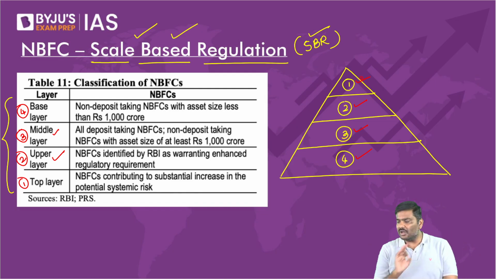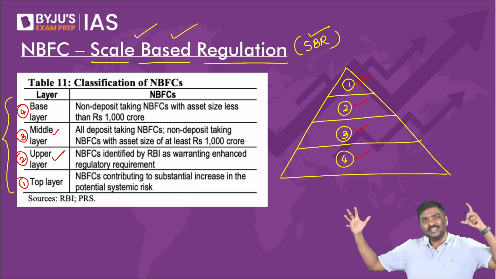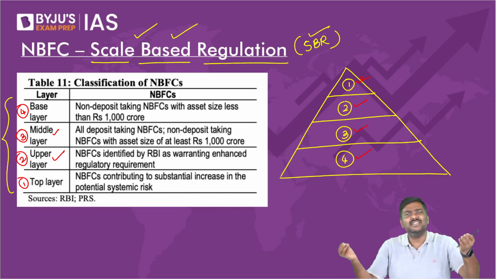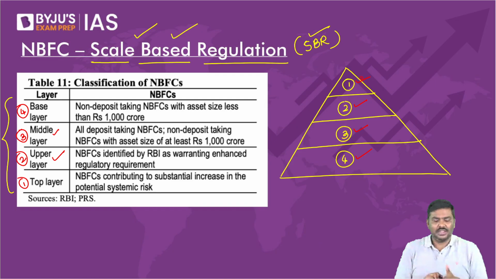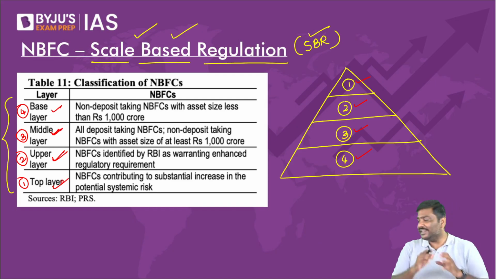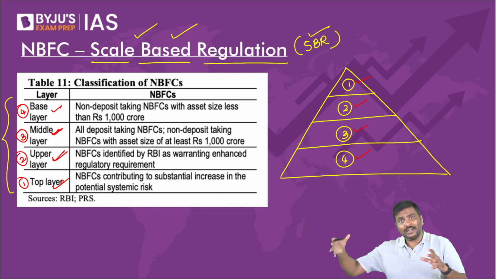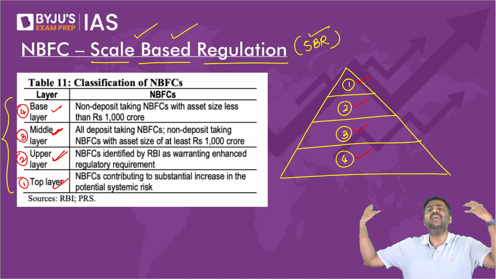Very simple question to all of you. Largest means in terms of assets, how much money is there with them. In terms of size, if these NBFCs fail, don't you think the impact on the whole economy will be very, very high?